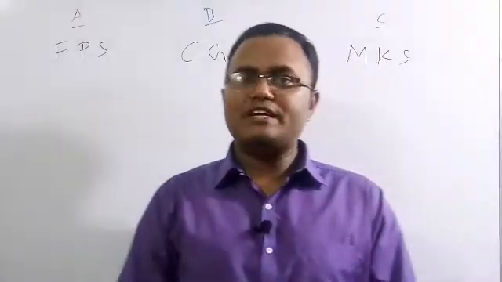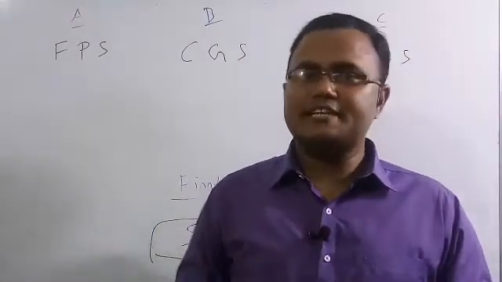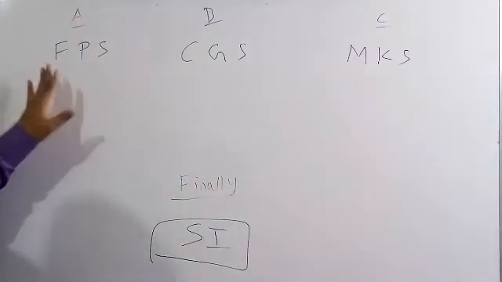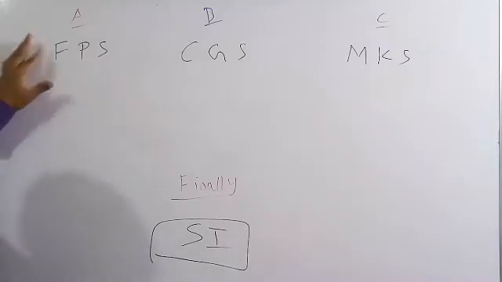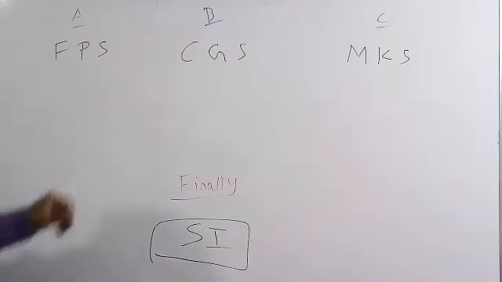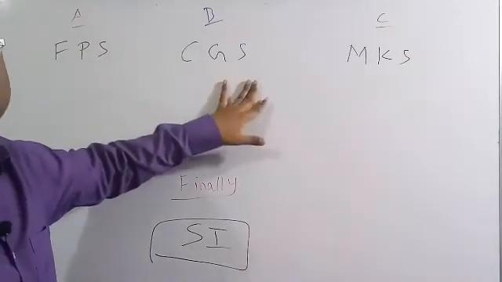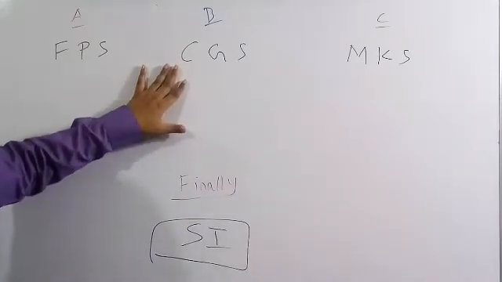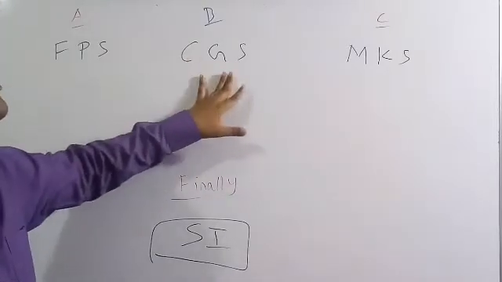Now we'll discuss the different types of unit systems which were used in history. Suppose in country A, they have used the FPS system. FPS is nothing but foot pound second. Foot is a unit of length or distance, pound is a unit of weight, and S is second, the unit of time. For country B, they have used the CGS system. CGS is centimeter gram second. Centimeter is the unit of distance, gram is the unit of weight, and second is the unit of time. So these are the different types of unit systems.